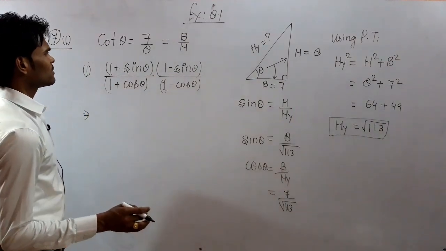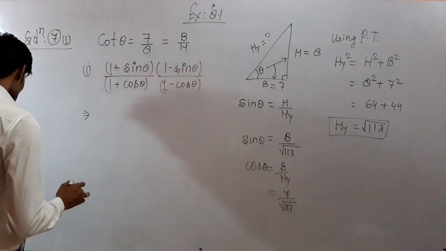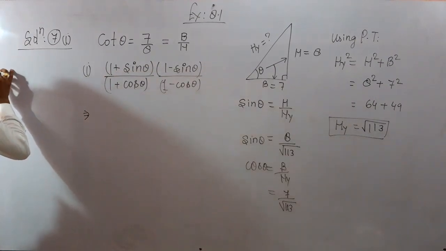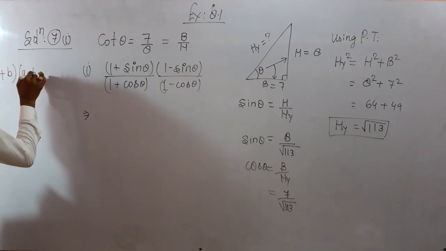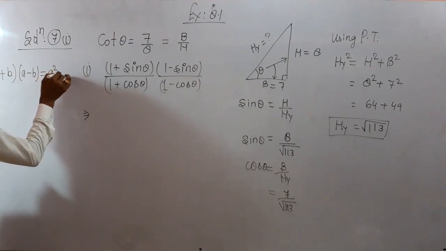Before substituting, one more thing I want to tell you here. See here, we know the identity (a plus b) in one bracket and (a minus b) in another bracket gives us a square minus b square.